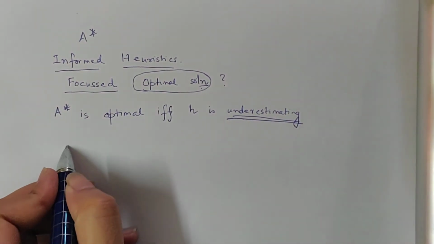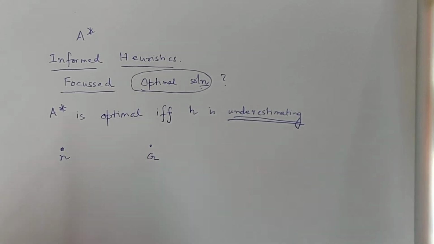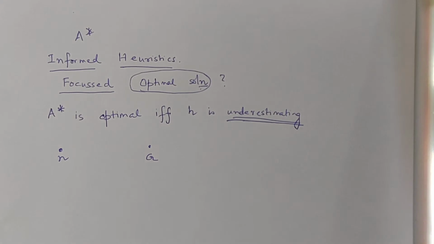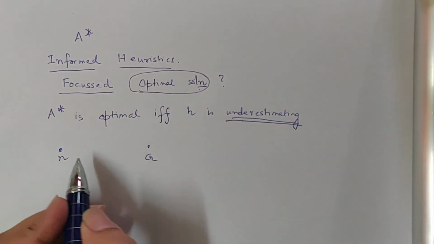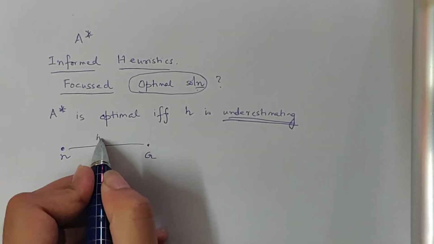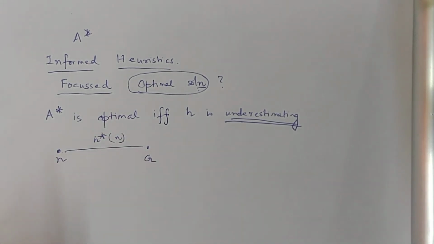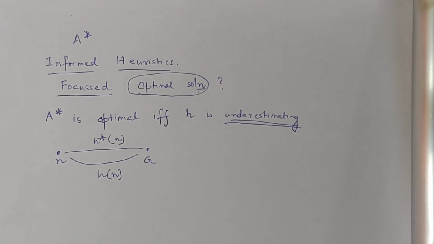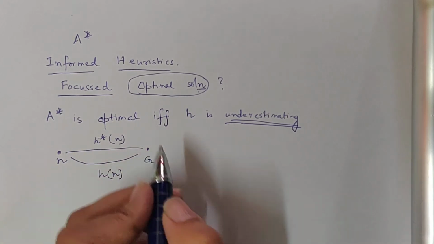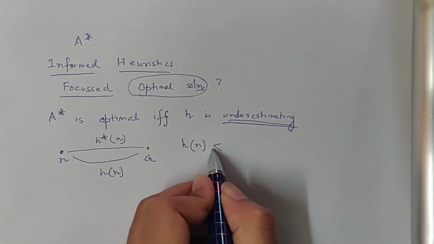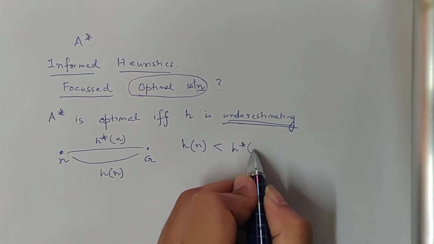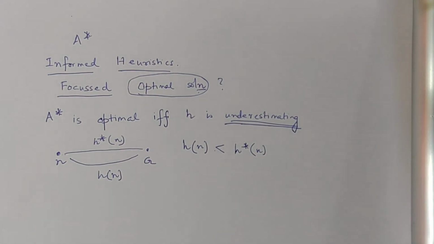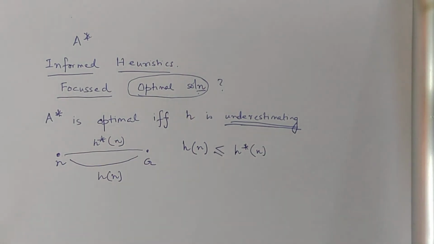It means that if N is a node and G is the goal node, and the cheapest cost from node N to G is H star of N, and our estimated cost is H of N, then underestimating heuristic means H of N should always be less than or equal to H star of N. This is the definition of an underestimating heuristic.